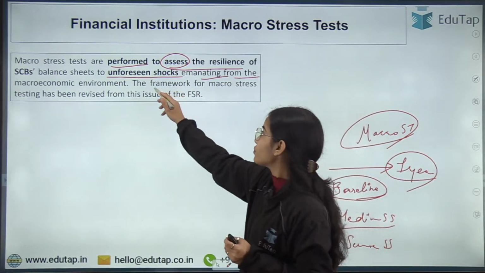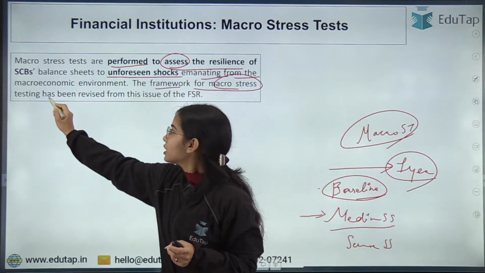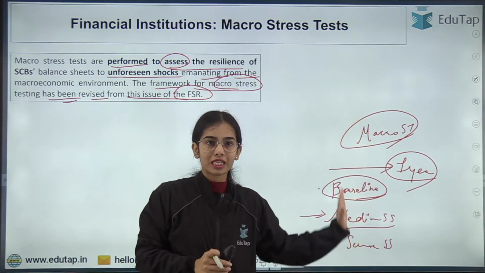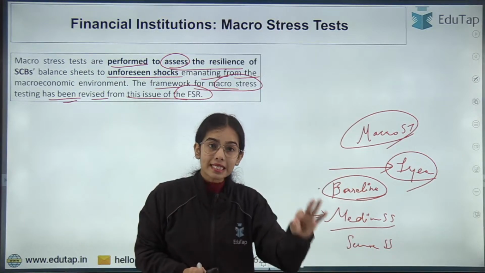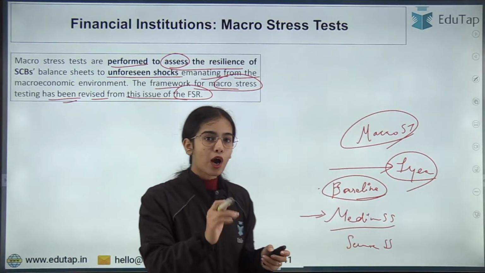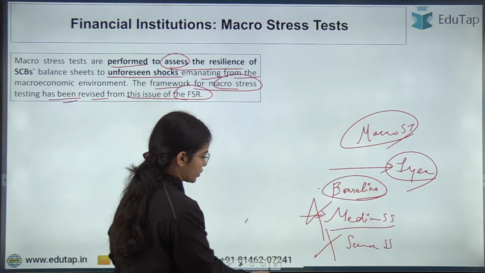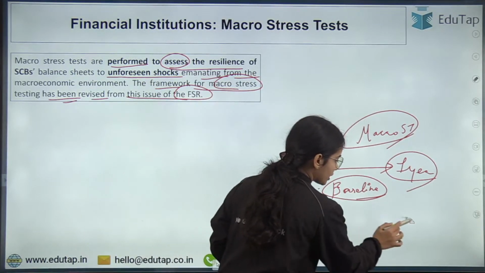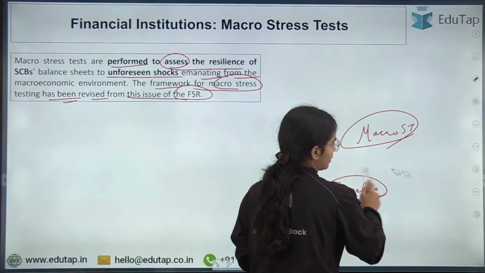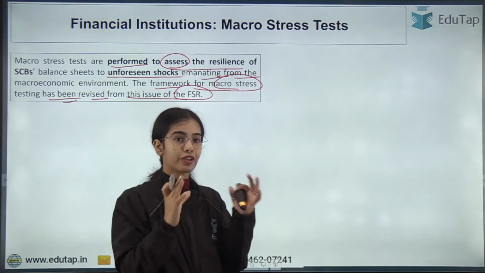Okay, so the framework of the macro stress test has been revised from this issue of the FSR. This was the earlier framework that we were following, and now from this FSR onwards, the framework has been changed. So what is the framework? Now we will not take the medium stress situation, and we will not take the severe stress situation. We will also not take the 1 year time period. So the testing framework has been changed.